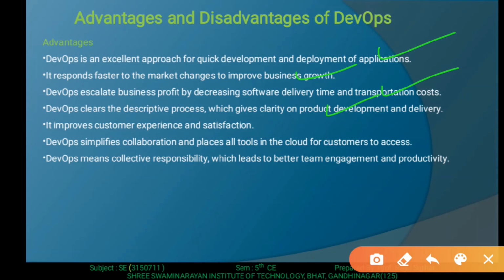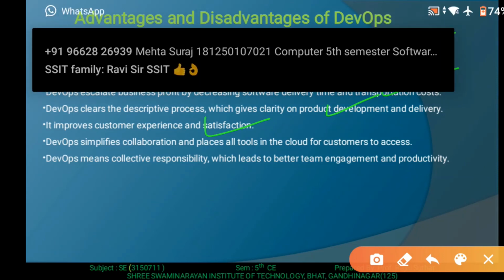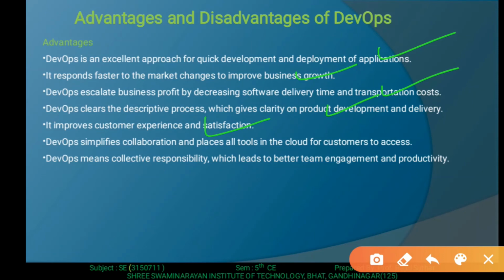Then it improves customer experience and satisfaction. What is customer experience and satisfaction? By using DevOps, we make delivery faster and of good quality. So quality is maintained by using DevOps, and the customer gives positive feedback for that. So customer experience and satisfaction can be improved.